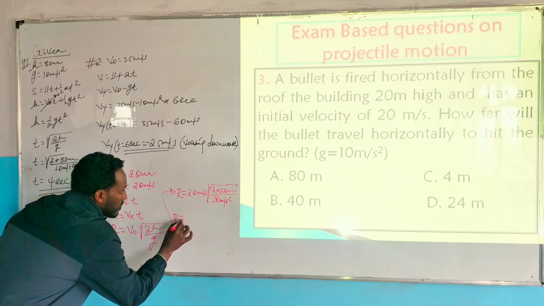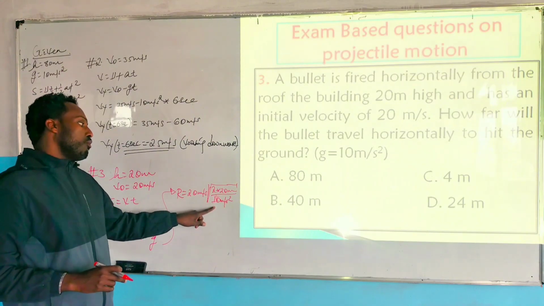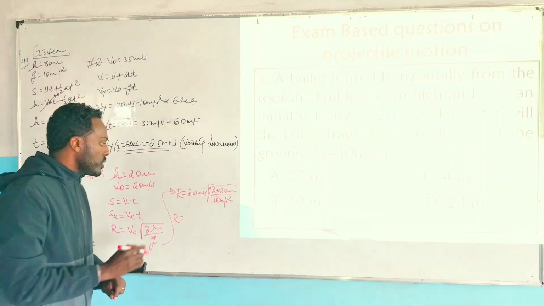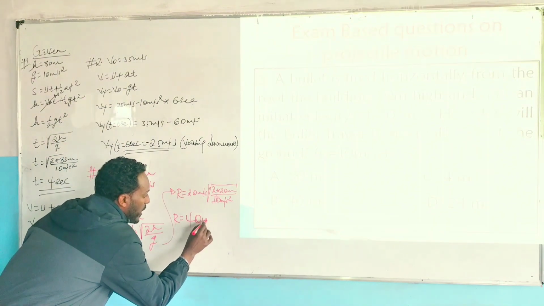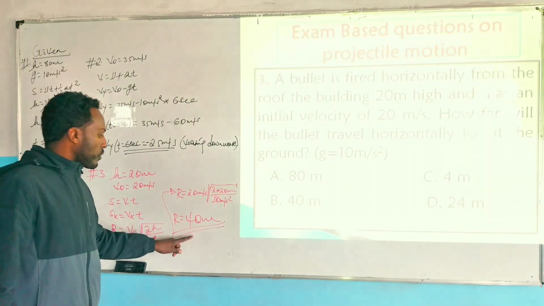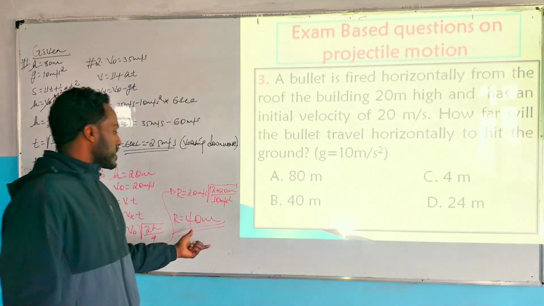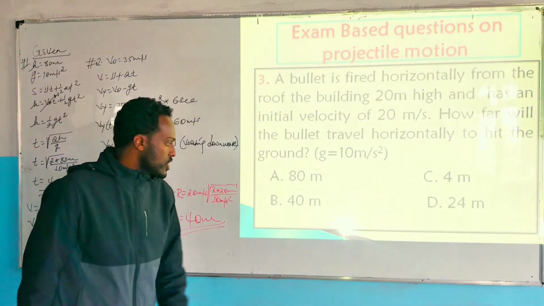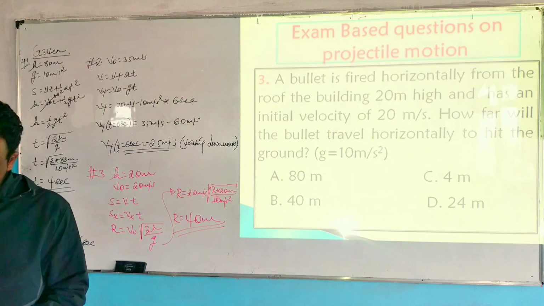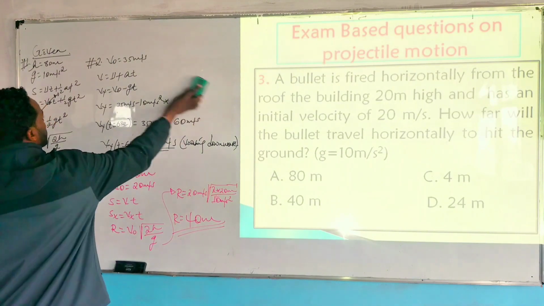Then range is equal to 2 times 20, which is 40, right? Divided by 10, which is 4. Radical ሲወጣ ስንት ይሆናል? 2. 2 times of 20, which is 40 meter. ስለዚህ the bullet displaces 40 meter from what? The base of the building. ስለዚህ ከቢልዲንጉ ቤዝ እስካረፈበት ያለው horizontal displacement ወይም range 40 ሜትር ነው ማለት ነው። so the answer is B። መልሳችን B ይሆንልናል ማለት ነው። so this is all about question number 3.